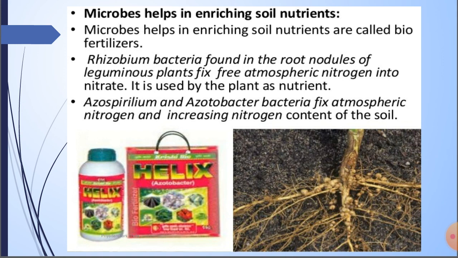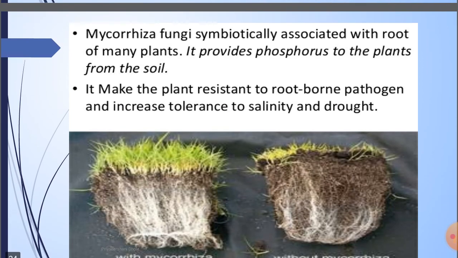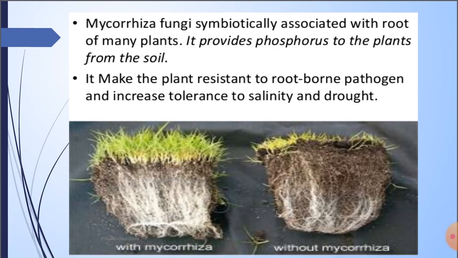You can see in this photograph there are small balls present on the root, which are called root nodules, and with the help of the rhizobium bacteria, fixation of nitrogen takes place. Next is mycorrhiza, a fungus symbiotically associated with the roots of many plants.